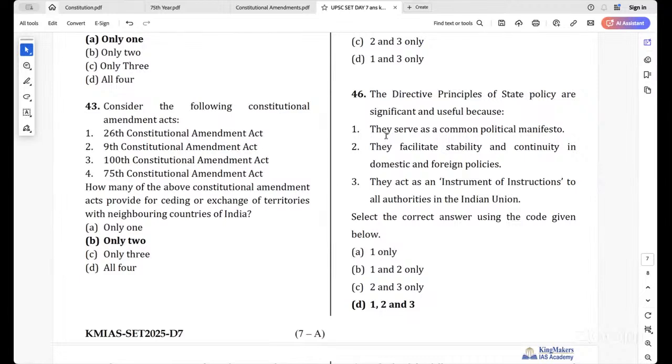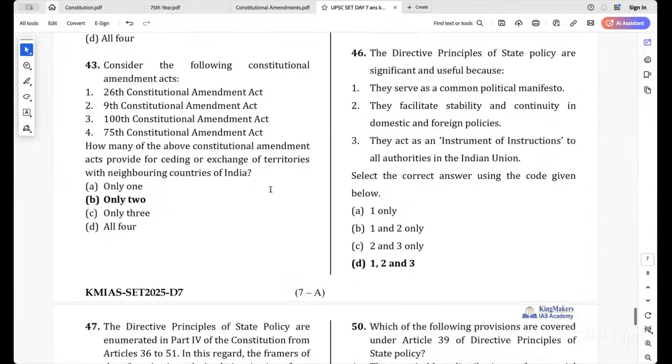We have to do these things for the people. That is what it is. Next, they facilitate stability and continuity in domestic and foreign policies. How? DPSP talks about international peace and security. The last one in the DPSP, with respect to international peace and security, so this will be working out. Okay.